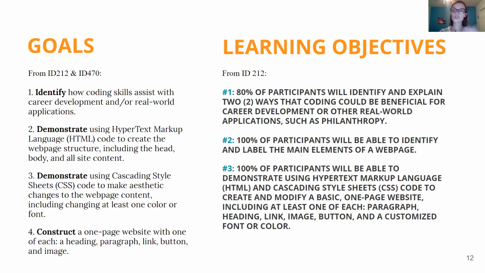Demonstrating how to use two different types of coding languages, HTML and CSS. Those are the two most common coding languages on the web. They're the foundation and the backbone for every single website that you look at. So the students will actually be typing out lines of code by hand. By the end of the course, they'll know how to code in both of those languages.